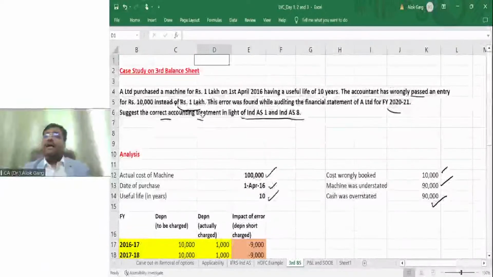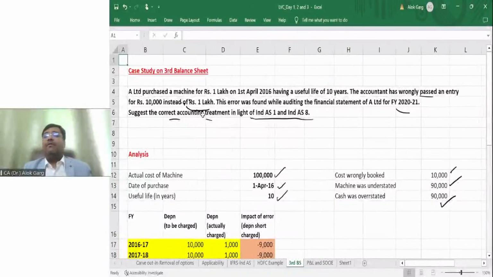Sir, the impact is not material. For example, in the example of Reliance, the accountant has forgot to record 2 crore rupees of expenses. In that case, nothing is required. That prior period expense has to be treated as a current year expense and the entry has to be passed in the current year itself in the respective head, right?